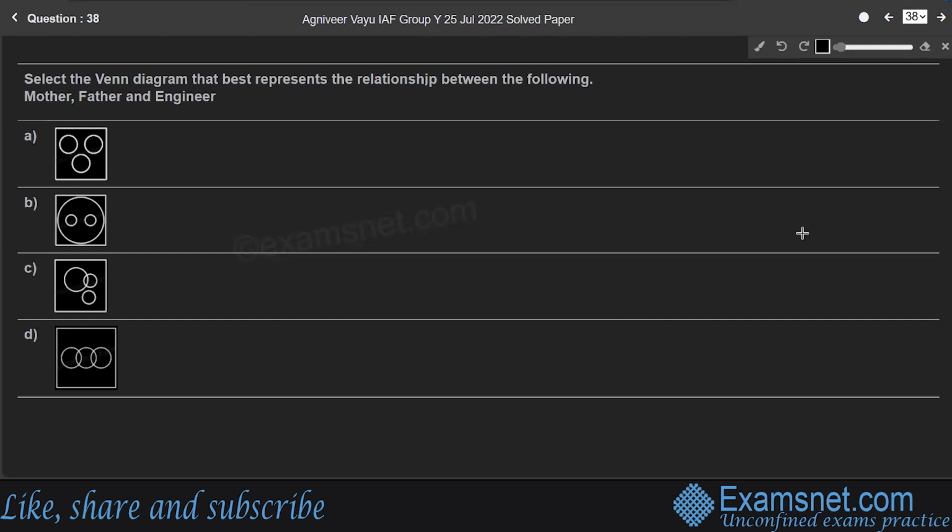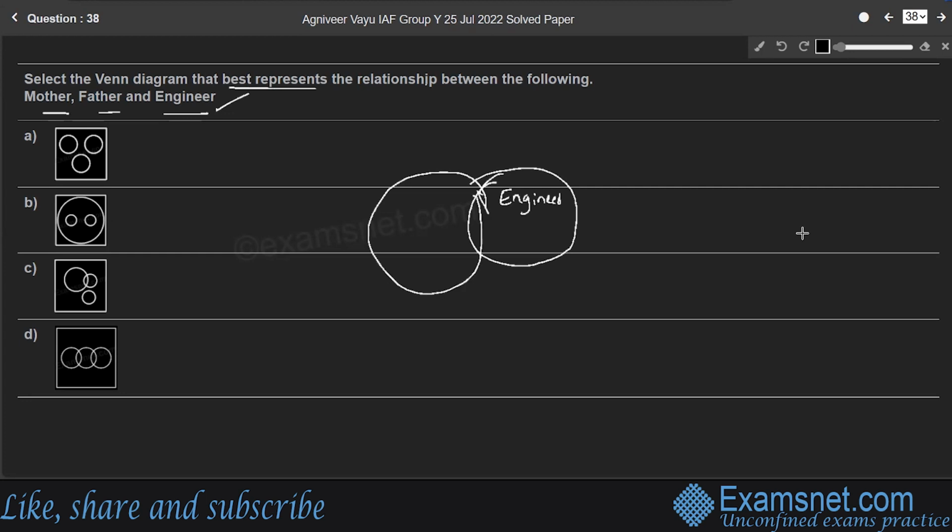Question 38. Select the Venn diagram that best represents the relationship between the following: mother, father, and engineer. Here, the common category is engineer. We consider the set of engineers first, in which some are mothers, so we consider the set of mothers. Some engineers are mothers, and some engineers are fathers, so we consider the set of fathers.